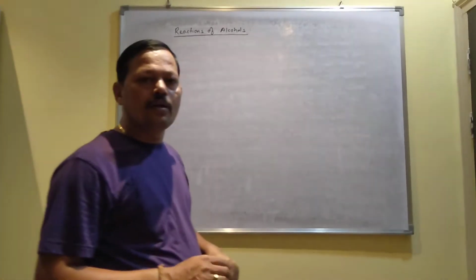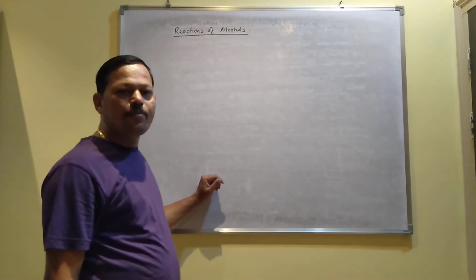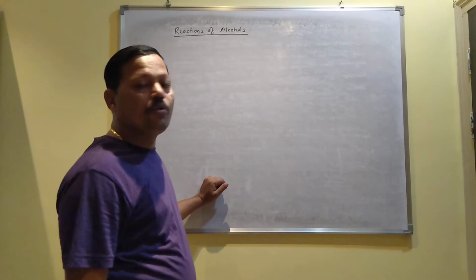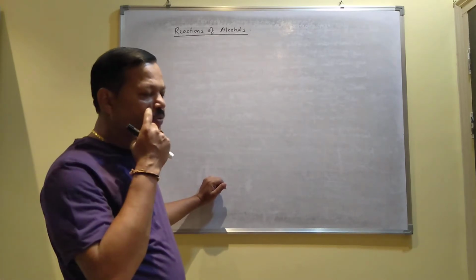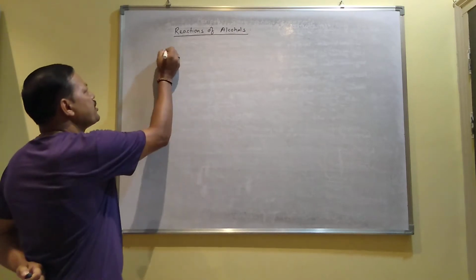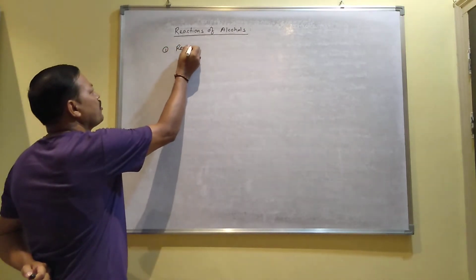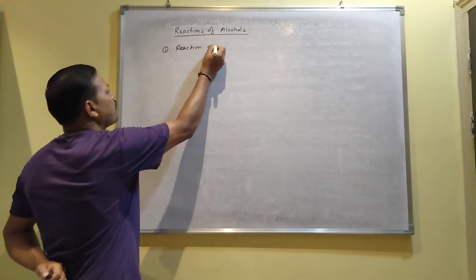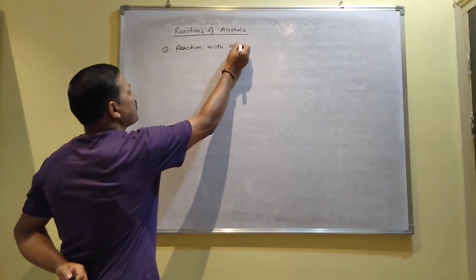Good morning, students. In the last class we did the physical properties of alcohol. So now we'll start the chemical properties of alcohol, I mean the reactions of alcohols. Number one reaction, with active metal.